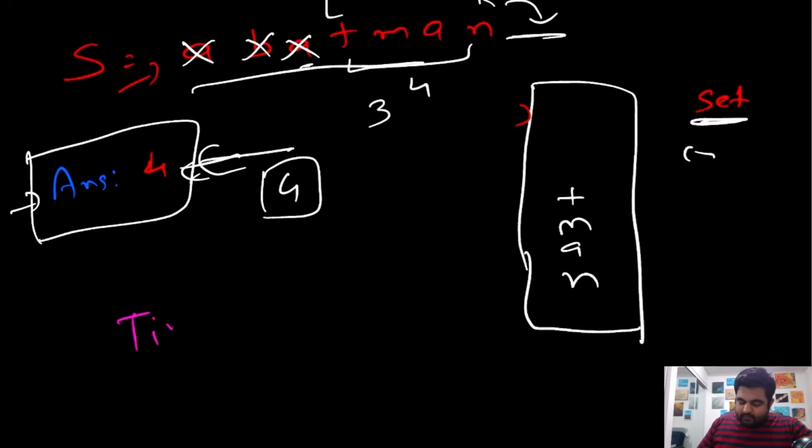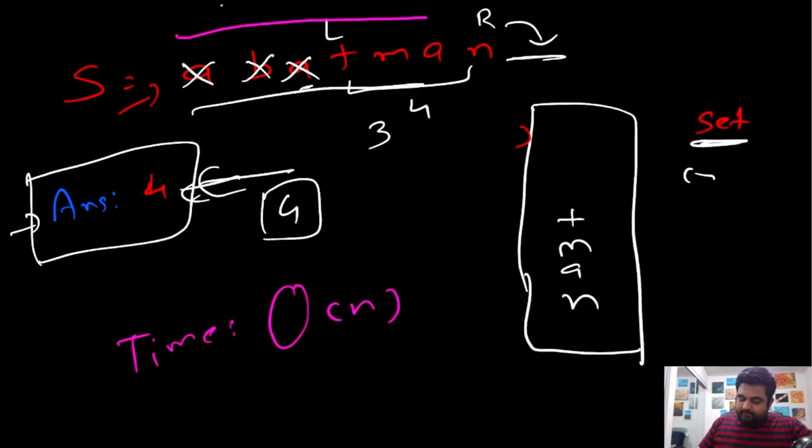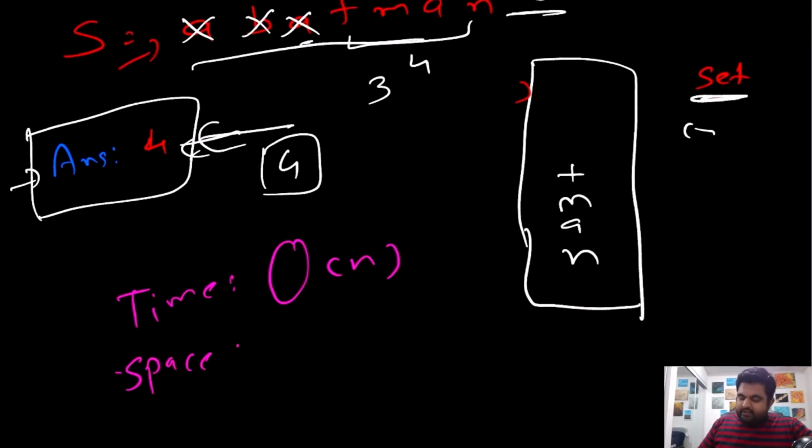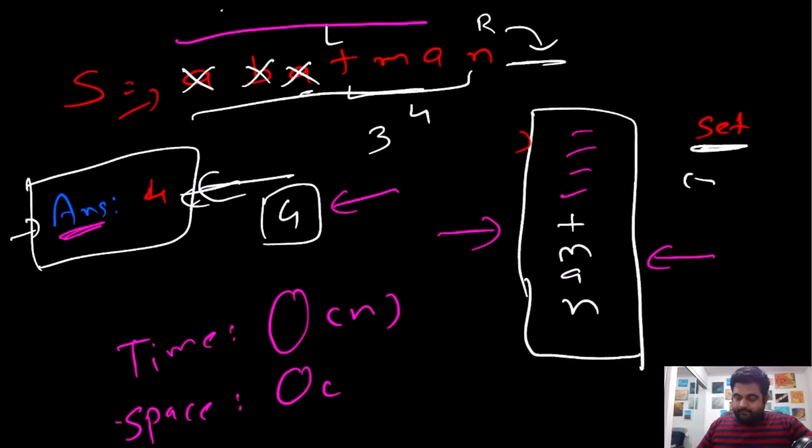In terms of time complexity, we are completing all of these things in a single iteration, so it's actually big O of n. And in terms of space complexity, we are using this additional hash set to store the values, and the space complexity at any given moment is going to be big O of the answer we have, or the longest substring without repeating characters we have. Because remember, at any moment we only have the maximum number of unique characters in the substring. The moment we encounter a repeating character, we get rid of the old ones. So that's why the space complexity is going to be big O of the longest substring without repeating characters we have found so far.